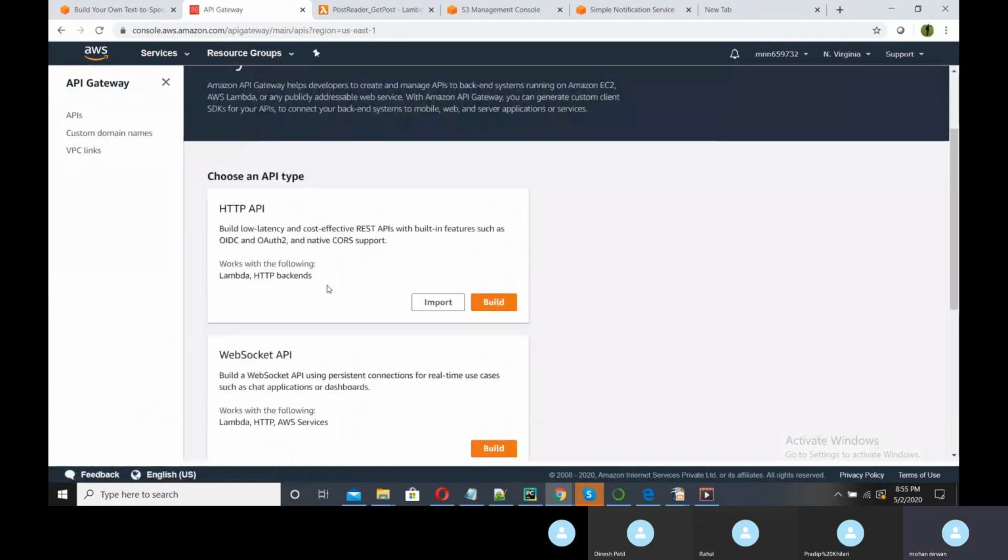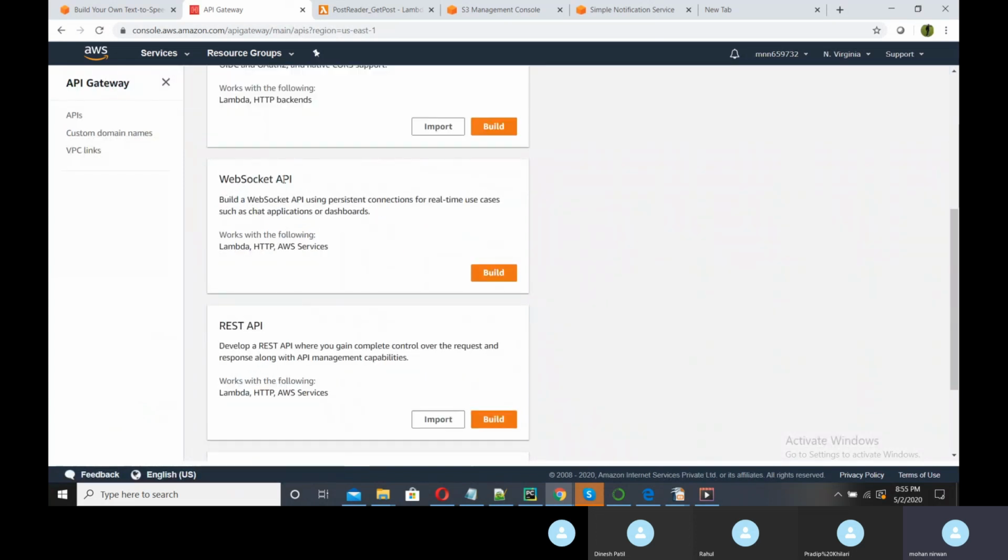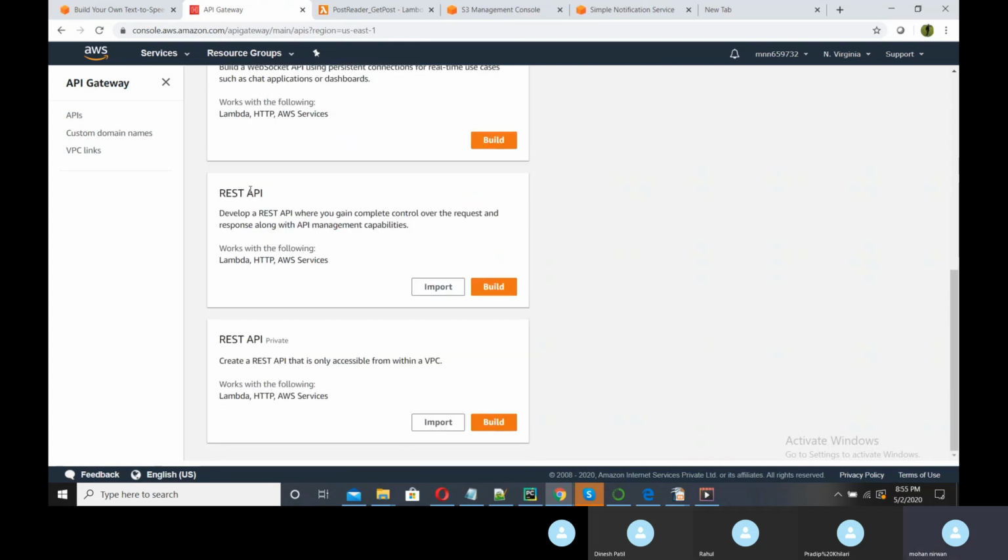From here you can create a different type of web service: HTTP based, WebSocket based. Dinesh also used the WebSocket API, and now the REST API. So we will choose this one.